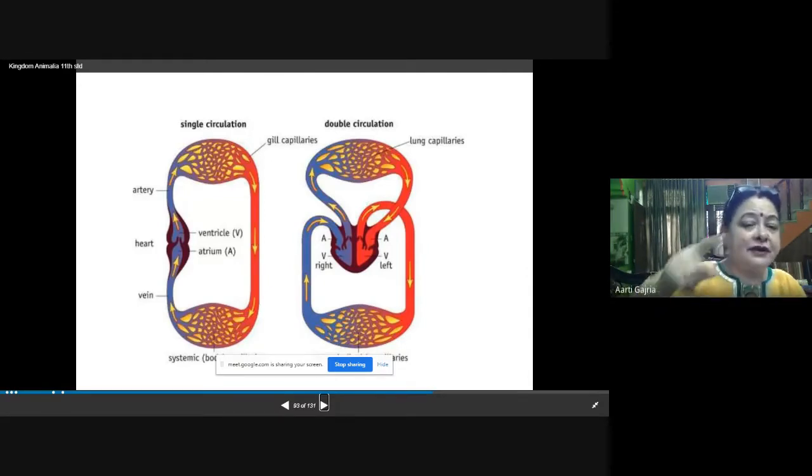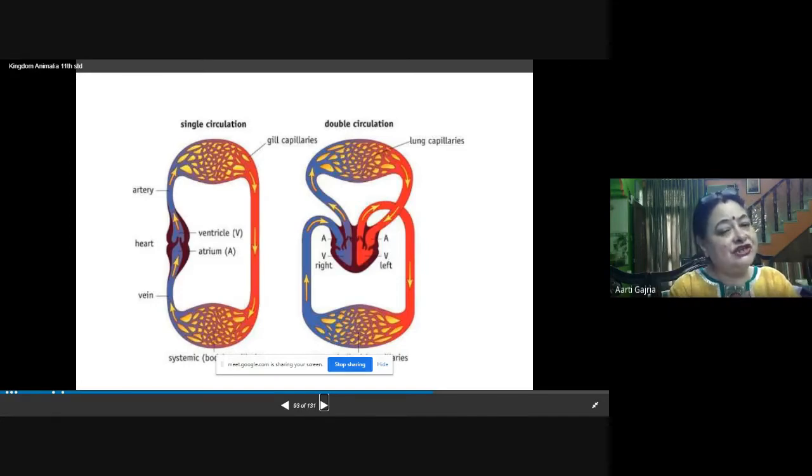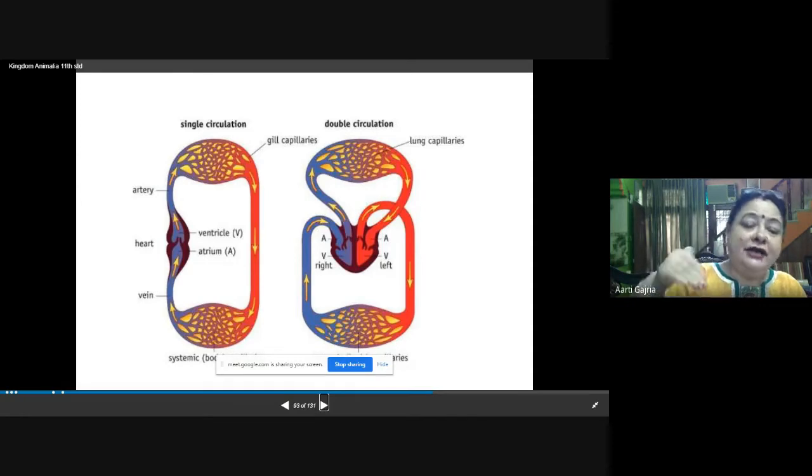And in double circulation, what happens? There is compartmentalization in the heart for the oxygenated and deoxygenated blood. So the left side and right side are for the oxygenated and deoxygenated blood. The deoxygenated blood is coming from the body to the heart, then from the heart it is going to the lungs, and in the lungs it is getting purified, getting the oxygen, and then coming back to the heart. So this is about the four-chambered heart.